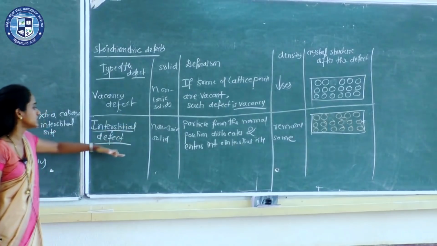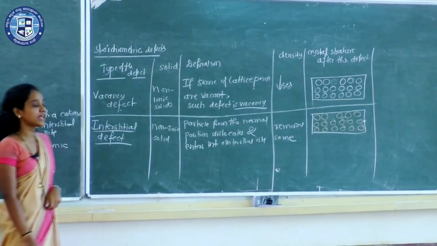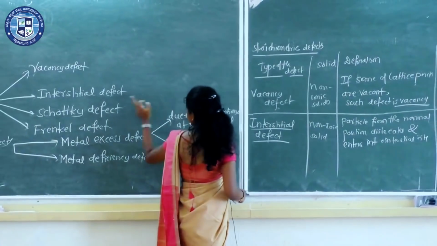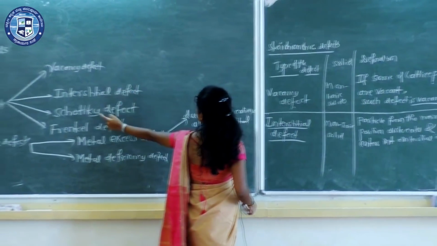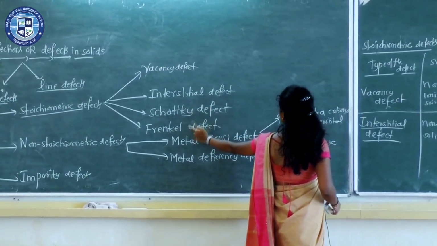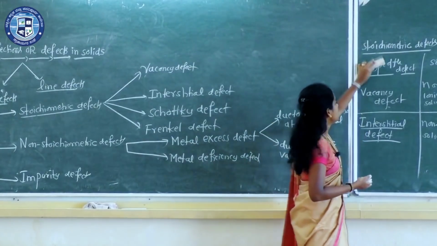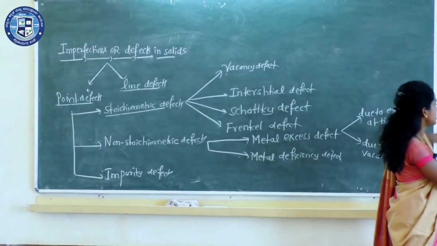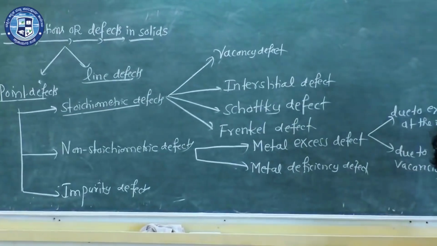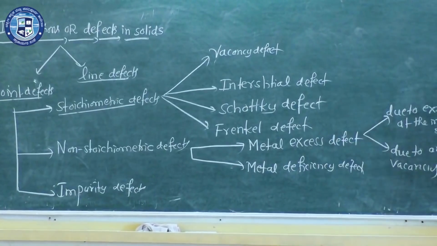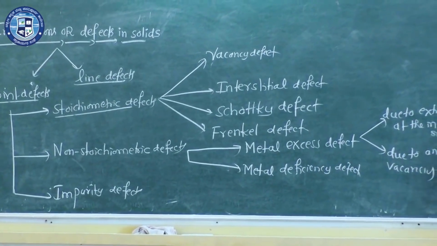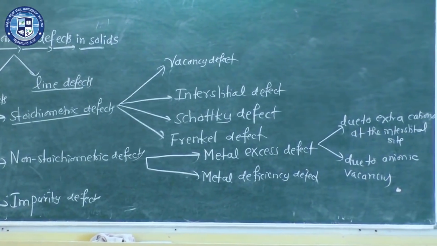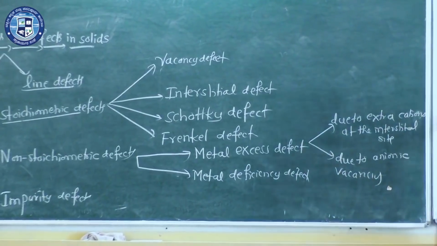Now the third type is Schottky and Frenkel defect. Very important type of stoichiometric defects. Under stoichiometric, now let us discuss Schottky defect and Frenkel defect. Hope you all understood. Next, make two columns again. In the first column you write Schottky defect. In the next column you write Frenkel defect. Directly we can differentiate.